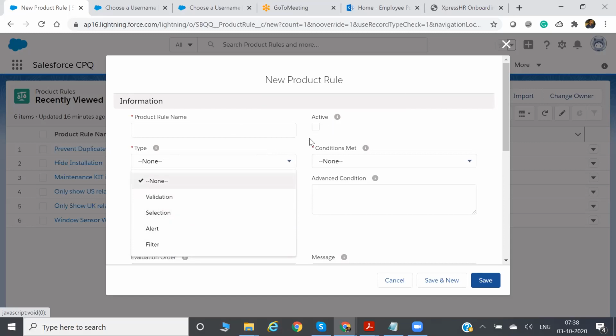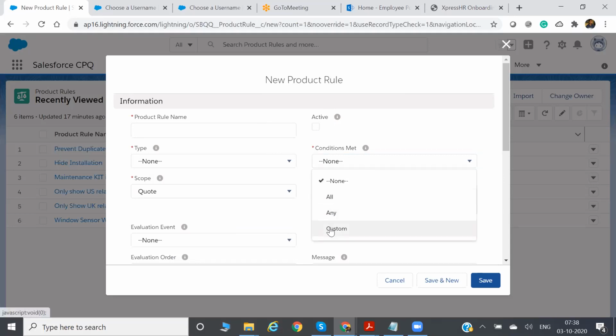And one field is active. Whenever you are creating a product rule you must activate that rule, otherwise it won't fire. And condition met: all, any, custom. All means AND. Suppose you are having a product rule with two conditions and all. In which condition will this product rule fire? In all condition it will fire.